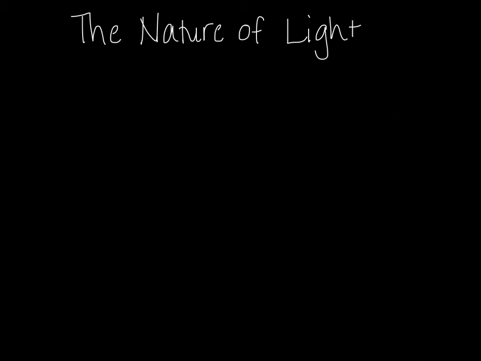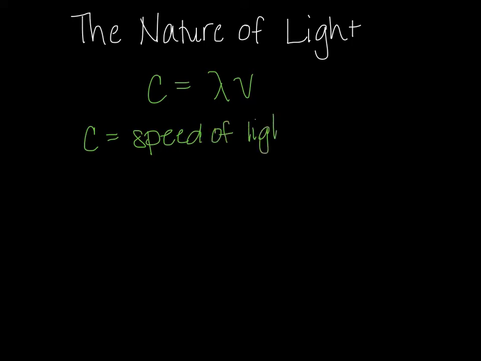So if we were to look at the relationship between the wavelength and the frequency mathematically, we would do so using this equation. C equals lambda times nu. C is going to be equal to our speed of light, which is a constant.